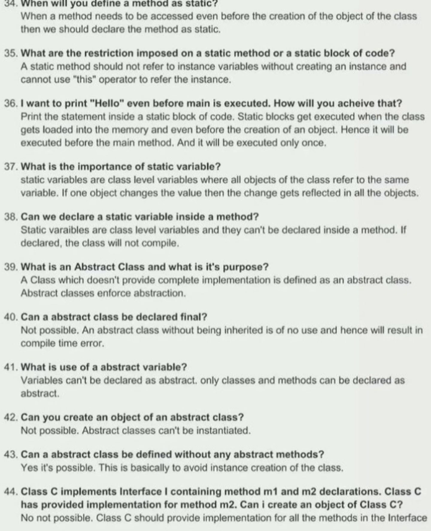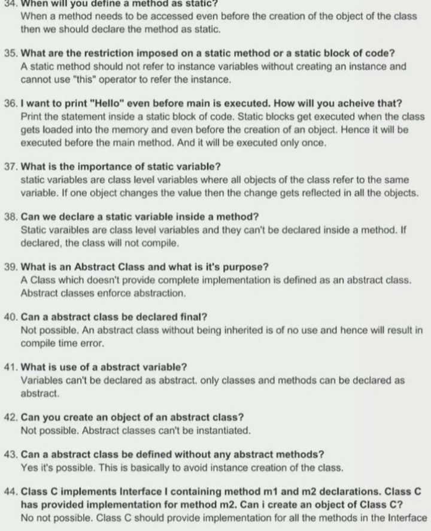35. What are the restrictions imposed on a static method, or a static block of code? A static method should not refer to instance variables without creating an instance and cannot use the this operator to refer to the instance. 36. I want to print hello even before main is executed. How will you achieve that? Print the statement inside a static block of code. Static blocks get executed when the class gets loaded into memory and even before the creation of an object. Hence it will be executed before the main method, and it will be executed only once.